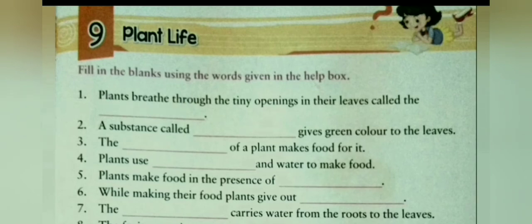Second question is, a substance called dash gives green color to the leaves. It is chlorophyll. The substance called chlorophyll gives green color to the leaves. We will write in the space given chlorophyll. Third question, the dash of a plant makes food for it. It is leaves. The leaves of a plant make food for it. We will write in the space given leaves.